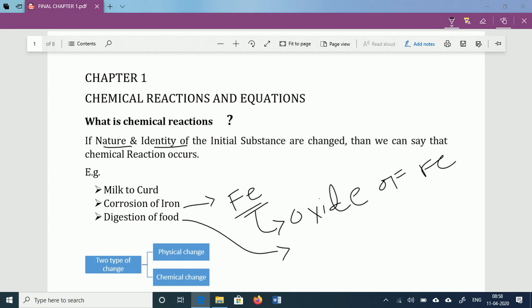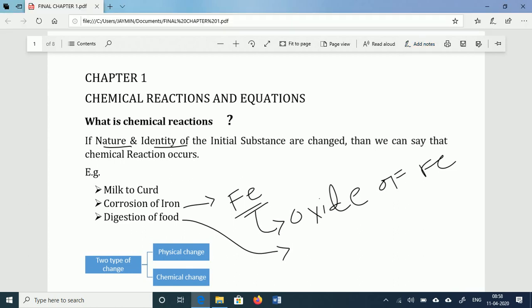This complex carbohydrate is digested by the different enzymes present in our body and is converted into simple carbohydrate, that is nothing but glucose. So it is also one type of chemical reaction. In simple sense we can say that if the nature and identity of the initial substance are changed, then a chemical reaction has occurred.